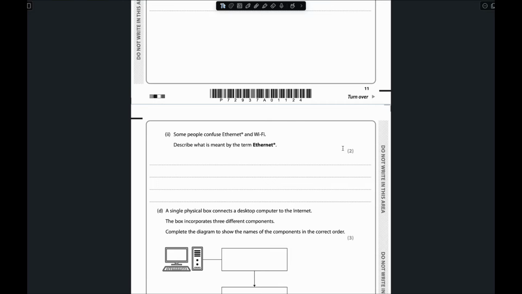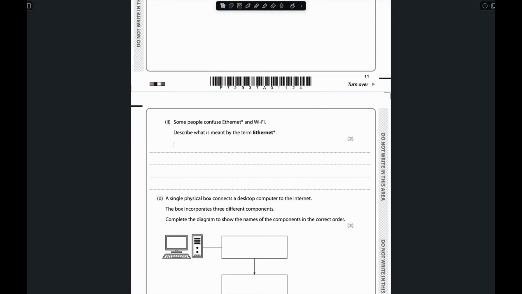Now move to, some people confuse Ethernet and Wi-Fi. Describe what the term Ethernet means. So Ethernet is actually a wired network, right? The wire that we connect from the router to our laptop or PC. So this is a wired type of network.